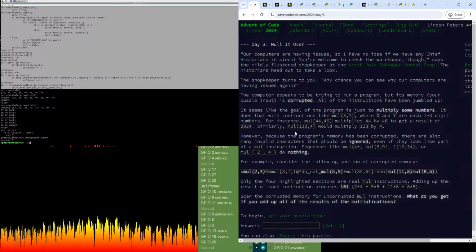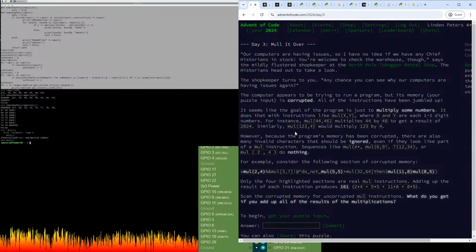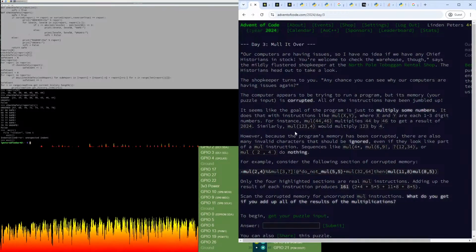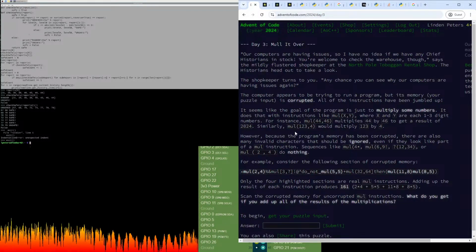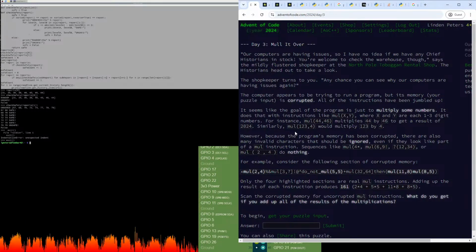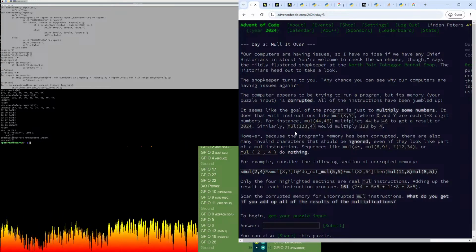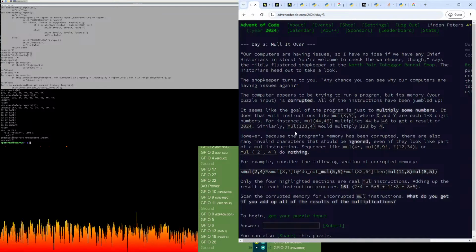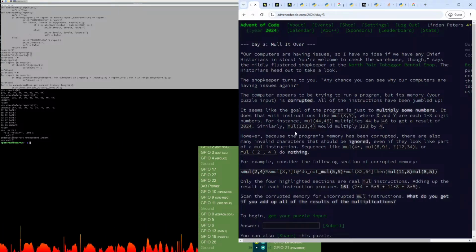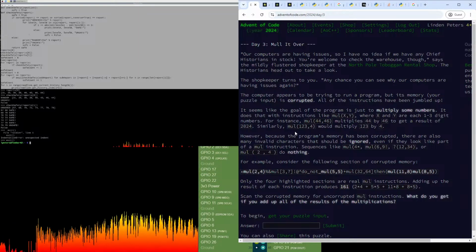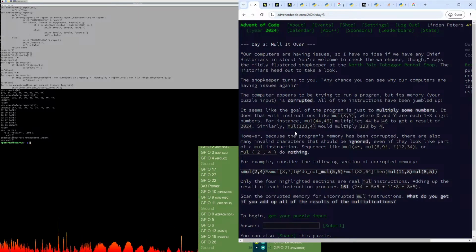Our computers are having issues, so I have no idea if we have any chief historians in stock. You're welcome to check the warehouse, though, says the mildly flustered shopkeeper at the North Pole Toboggan rental shop. The historians head out to take a look. The shopkeeper turns to you. Any chance you can see why our computers are having issues again? The computer appears to be trying to run a program, but its memory, your puzzle input, is corrupted.